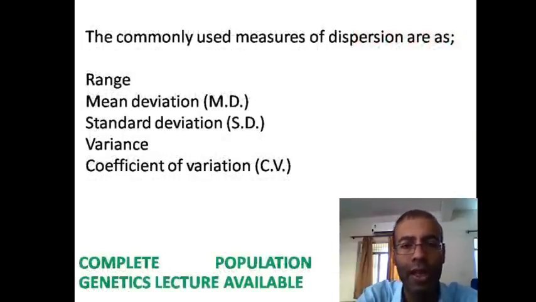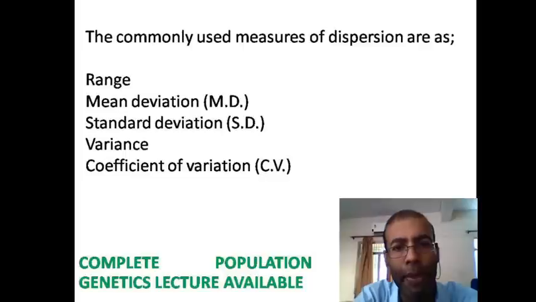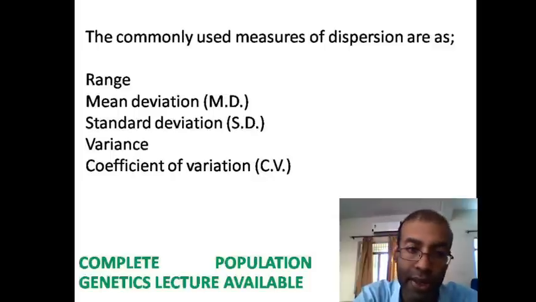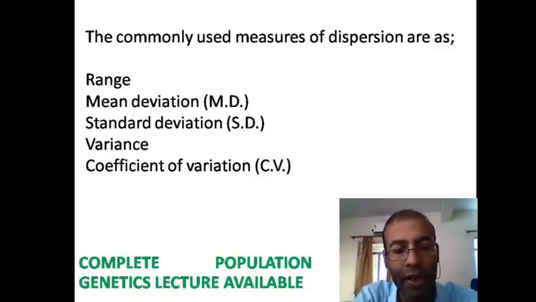In this lecture I will discuss these measures of dispersion. The first is range, mean deviation, standard deviation, variance, coefficient of variation, and I will also discuss standard error along with standard deviation.